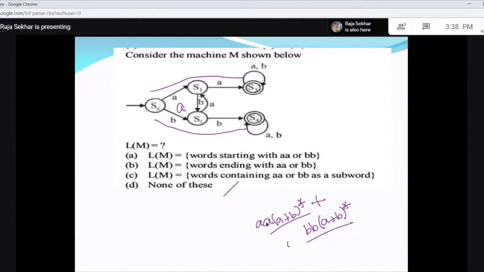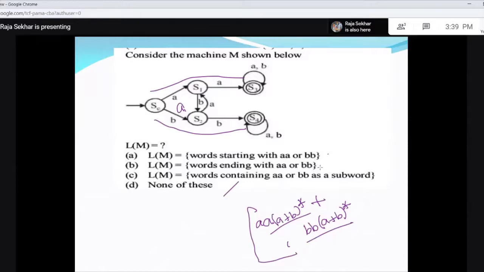So whenever it says this is for S3 and this is for S4, but still there is something missing. So what you have to observe here is, after you get 1 B and you get A, you are going to S1. That means I am checking whether two A's are appearing or not. S1 is for single A and S2 is for single B. So whenever you get two B's or two A's, you are going to the final state. That means the word starting with A, B, B, maybe, but this is a subset, but not the total set.